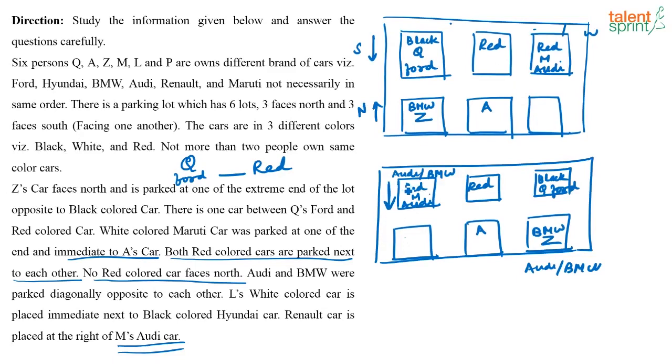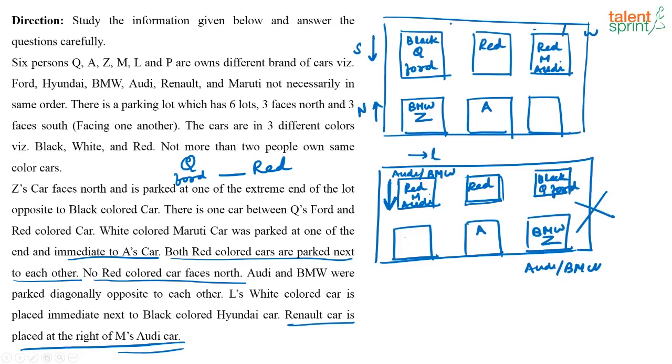So, it is given that the Renault car is placed to the right of M's Audi car. Is that possible here? Whatever is parked here is to the left of the Audi car, right? It is not to the right of the Audi car. So, this condition is not satisfied here because I have got Audi here. This is the direction in which the car is facing, so this is the left, right? So, this condition cannot be satisfied. This case is wrong and we can eliminate it.